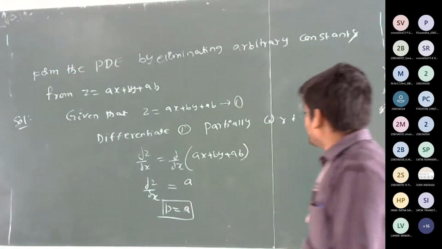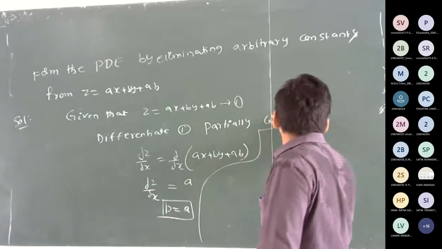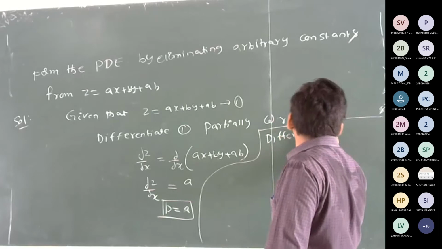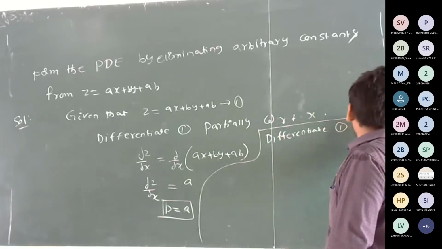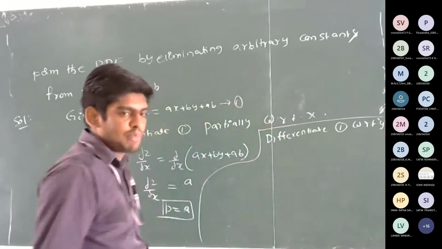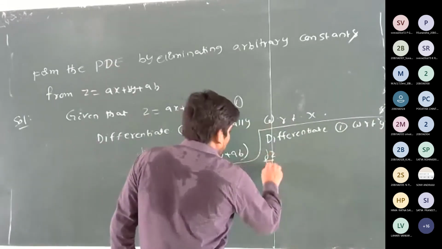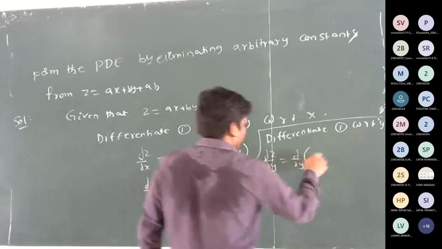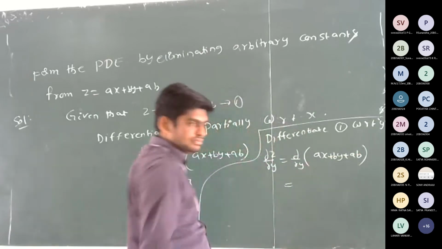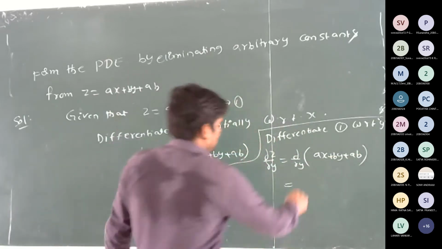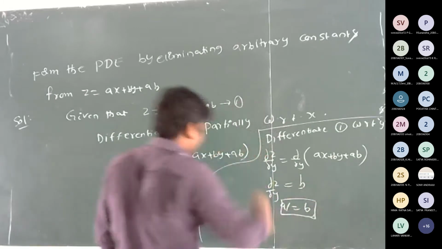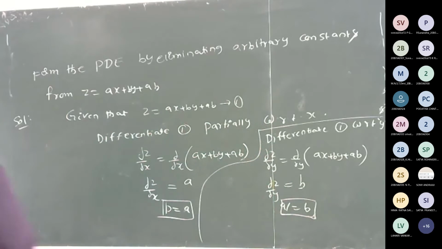Similarly, differentiate 1 partially with respect to y. Dou z by dou y is equal to dou by dou y of ax plus by plus ab. What is this value? It is b. Symbolically, it is q.